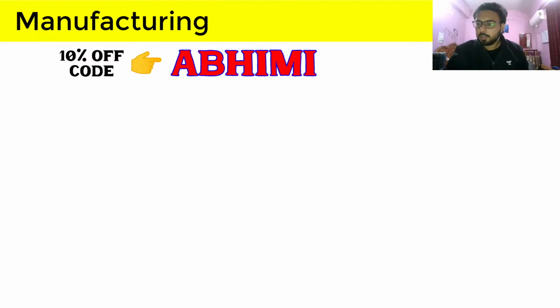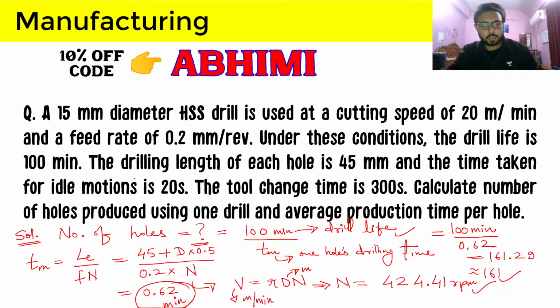Let's do the second part of the question, or let's just erase this and continue our discussion there. So what will be the average production time per hole?